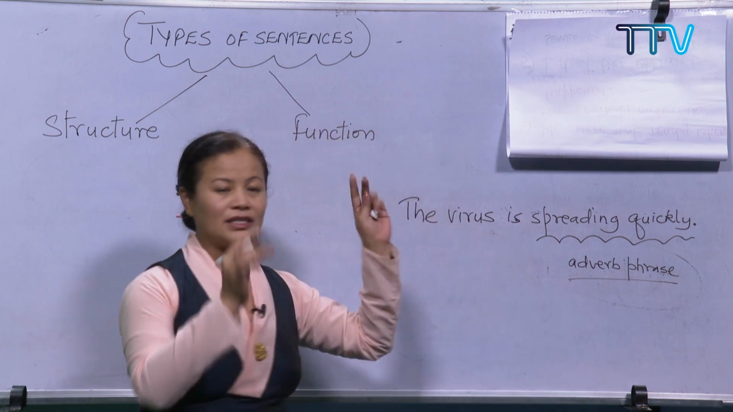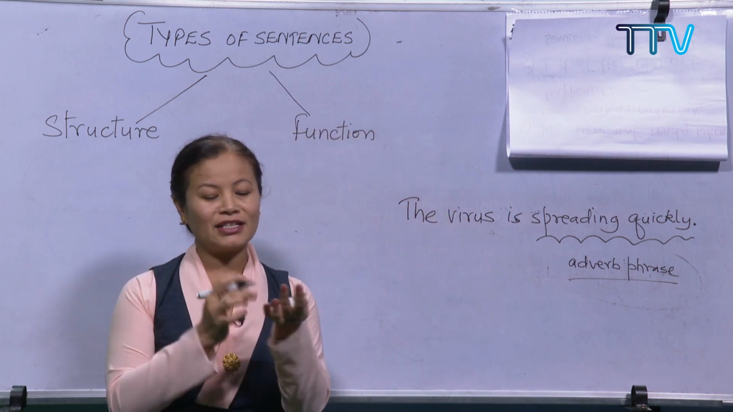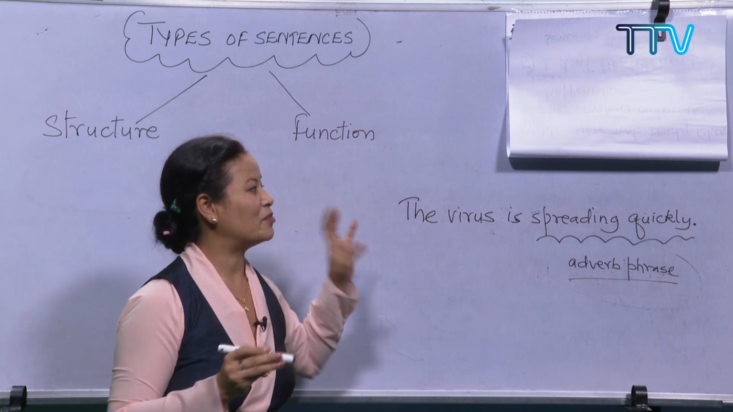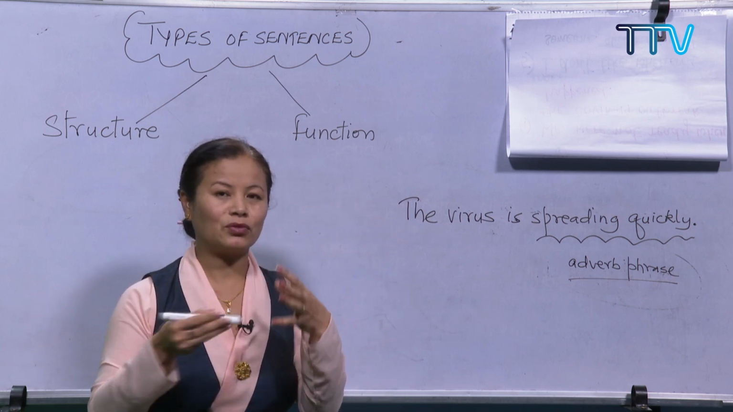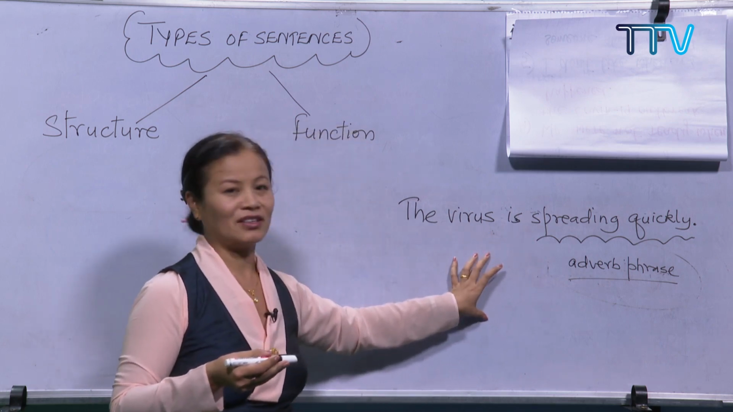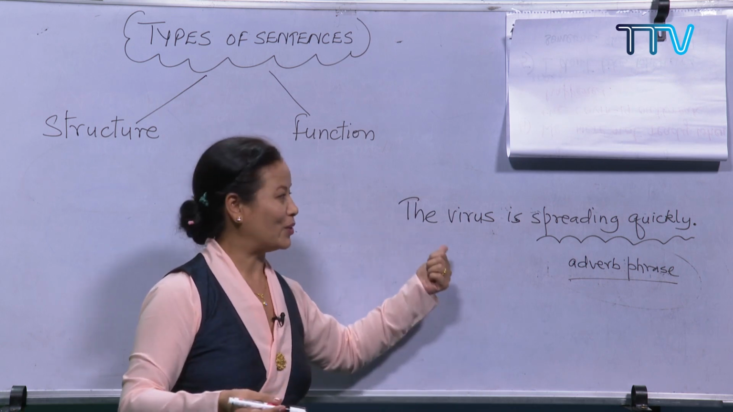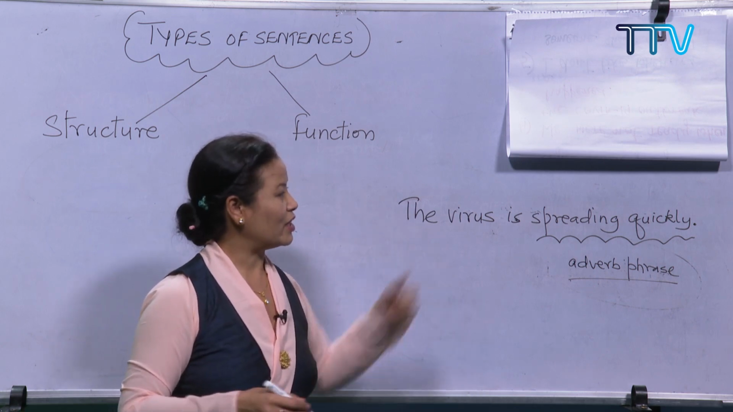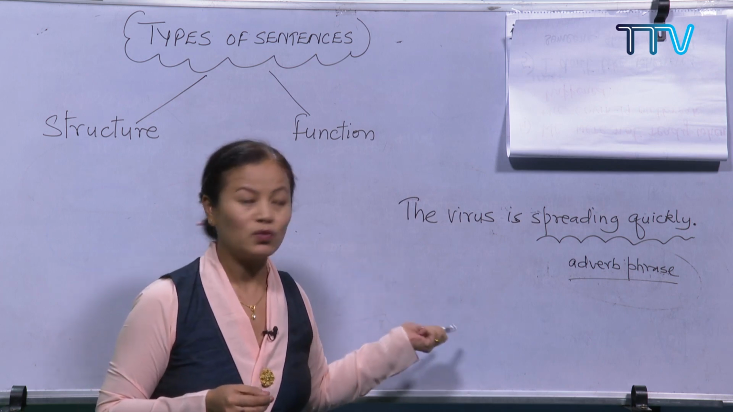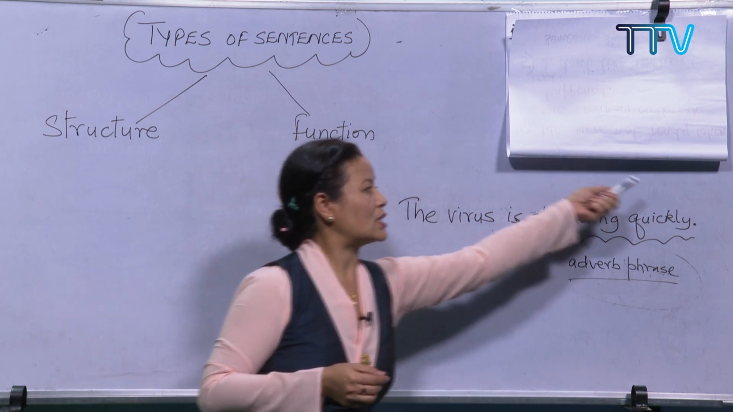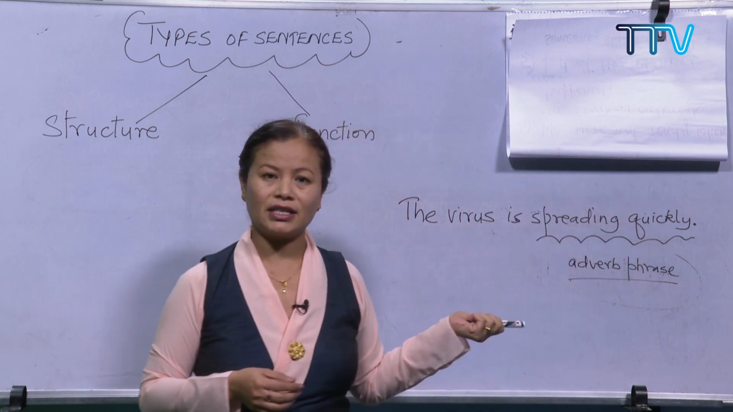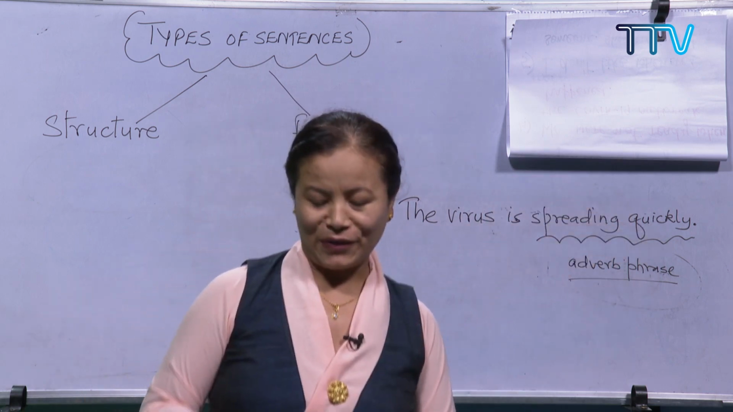So while I was sitting there and listening to Gideon Stargil's session, I just remember quickly brushing up through the slides. I found that I missed this part, adverb phrase, and that's why I'm telling you in this session. Okay? So "the virus is spreading quickly" is an example of an adverb phrase, because this is functioning as an adverb in the sentence. Is it clear now? All right.